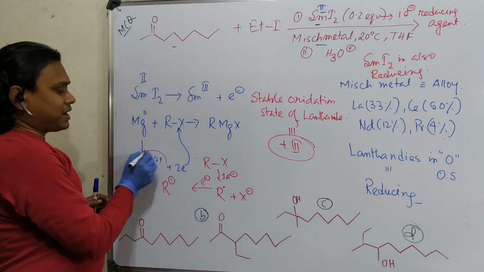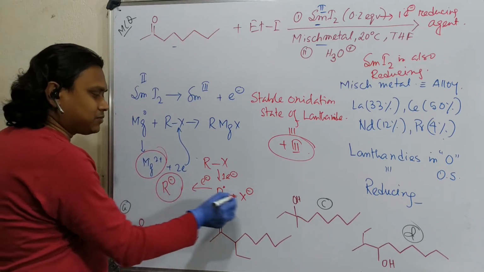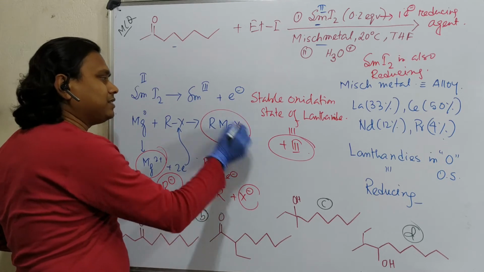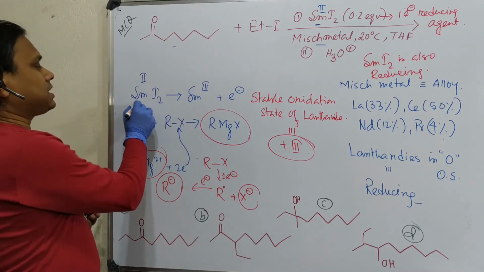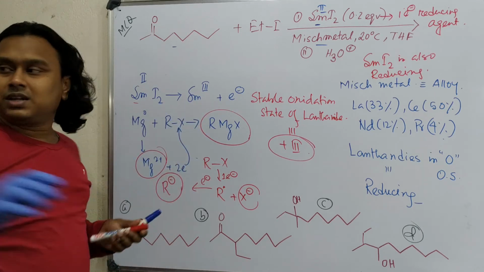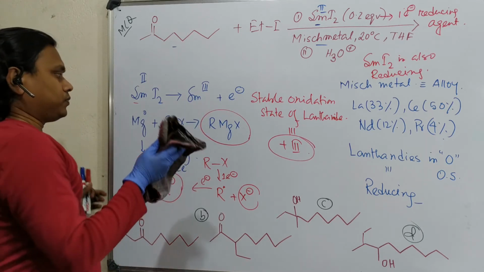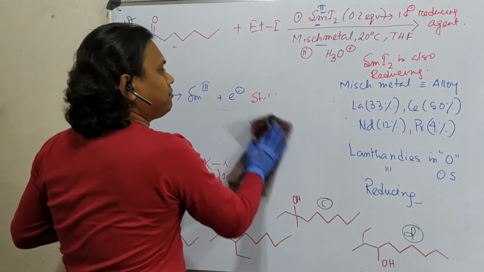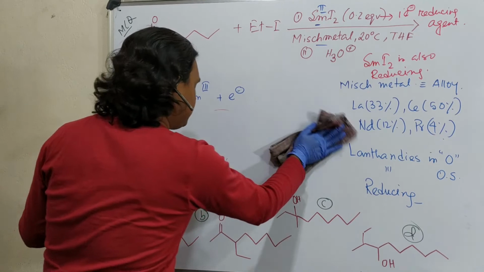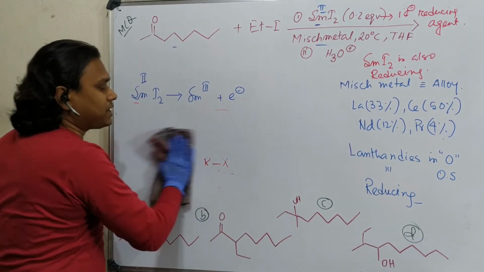And actually there is Mg2+, R minus, X minus. So valency satisfied, produces RMgX. Similar property is observed in case of samarium iodide. It also behaves like Grignard reagent. But remember, if it wants to behave like Grignard reagent, how many equivalents of samarium are needed?